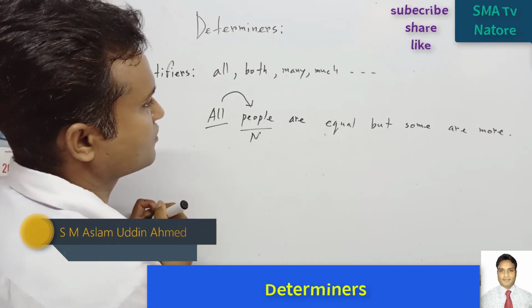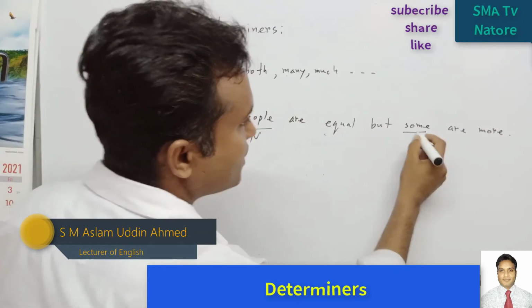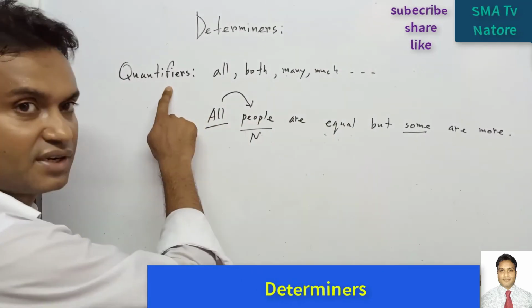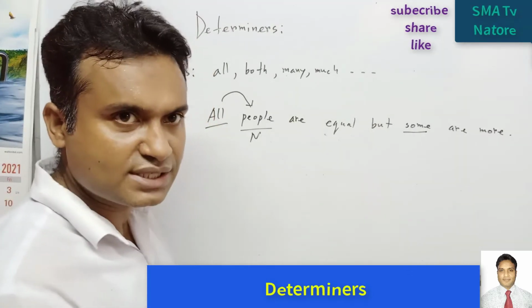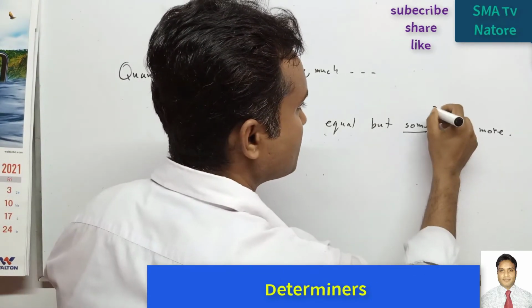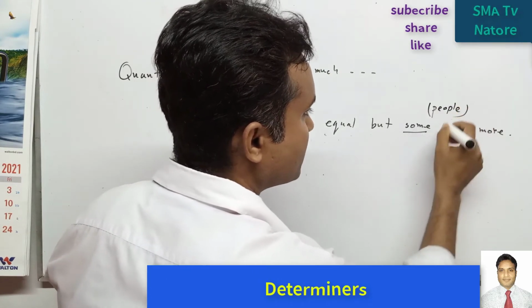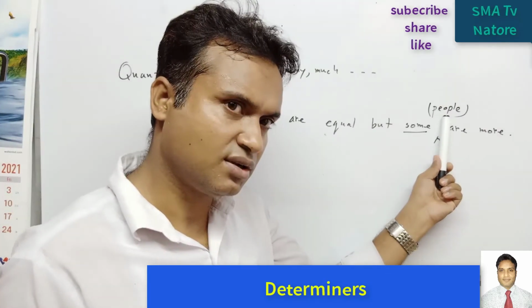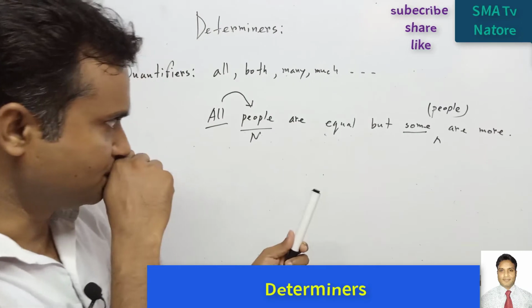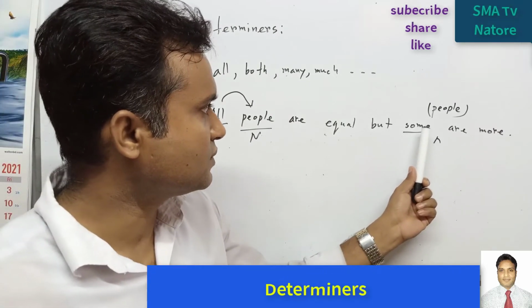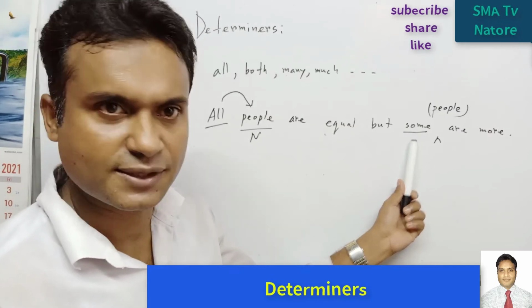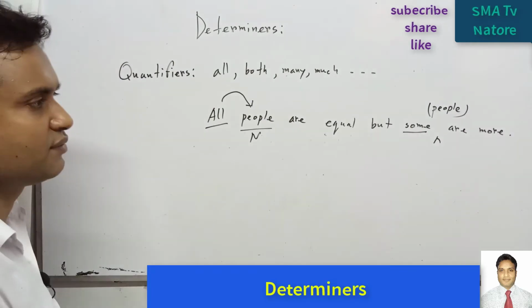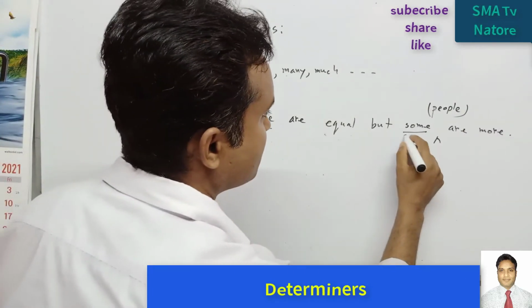Next one, some. So we are saying that some, what is this? Actually this is also the quantifier. Here there is a word which is omitted. So here people is omitted. So some people. So some is modifying the word people. So we can say that this is the determiner, okay, and it modifies this word. So it modifies this people. For this reason, this is the determiner.